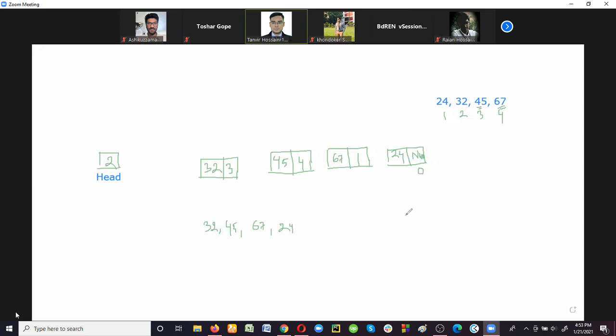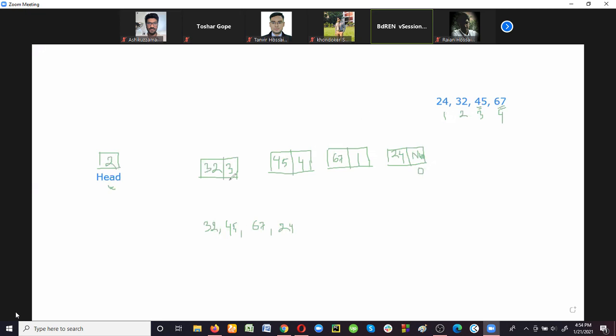So when we are preparing a linked list, when we are storing some data items in a linked list, we need to know the value of this pointer head, or we can write top. From this position we have to start. The value of this pointer is 2. That means our first data element should be 32.